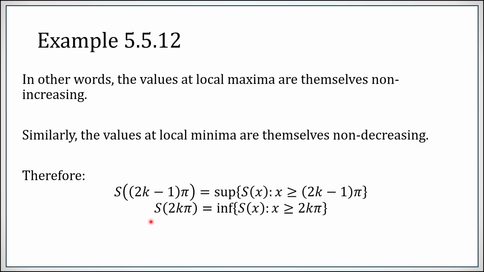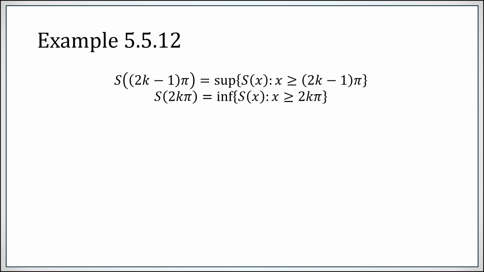Similarly, the value at a local min is the inf of the values that you will see from that point on. So the values at each local max and each local min, which simply occur at multiples of pi, are respectively the sup and inf of all values seen from that point on.